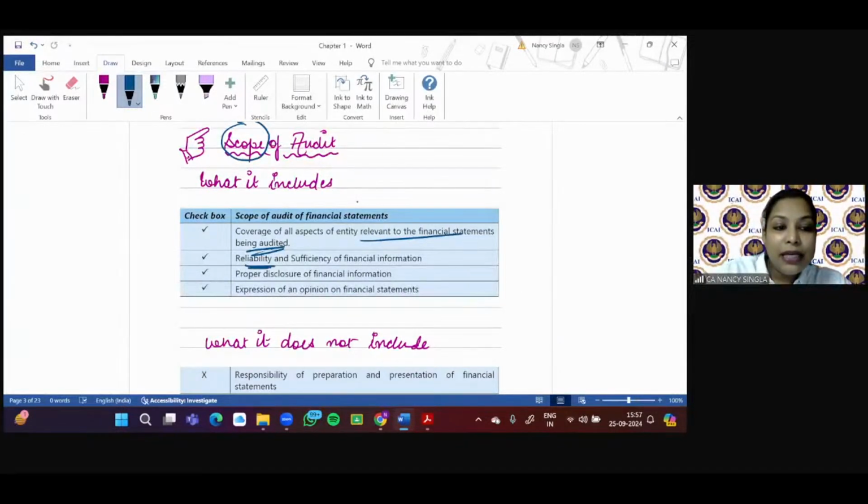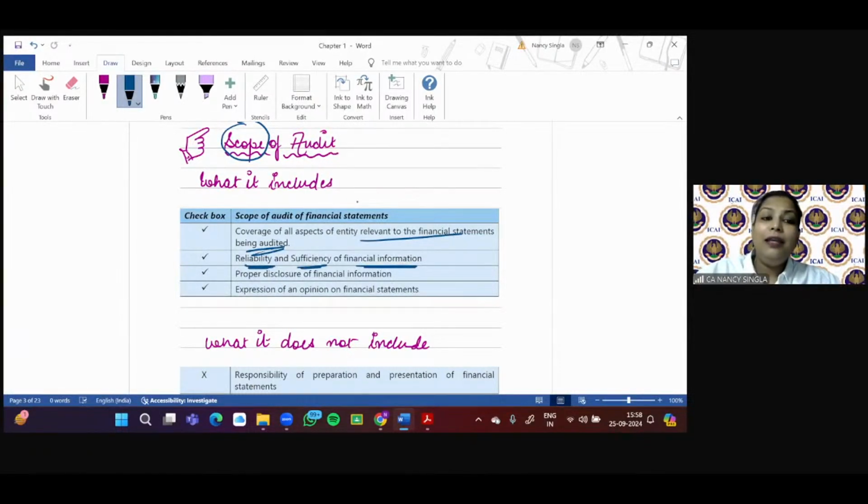The reliability and sufficiency of financial information. Let us continue with that example, that the new joinee asked the engagement partner whether they are required to examine the reliability and sufficiency of financial information. So the answer is yes, right?